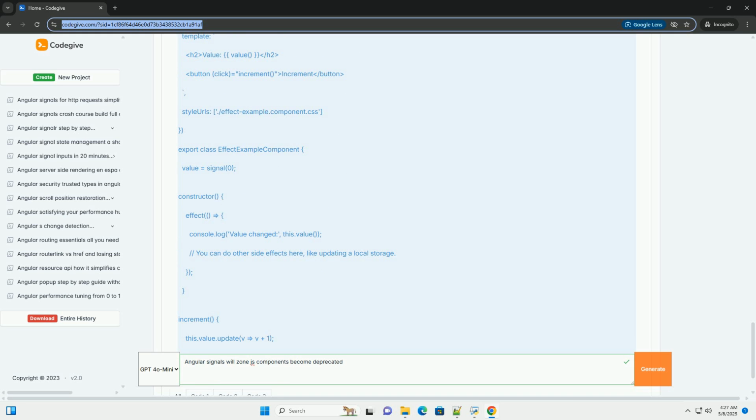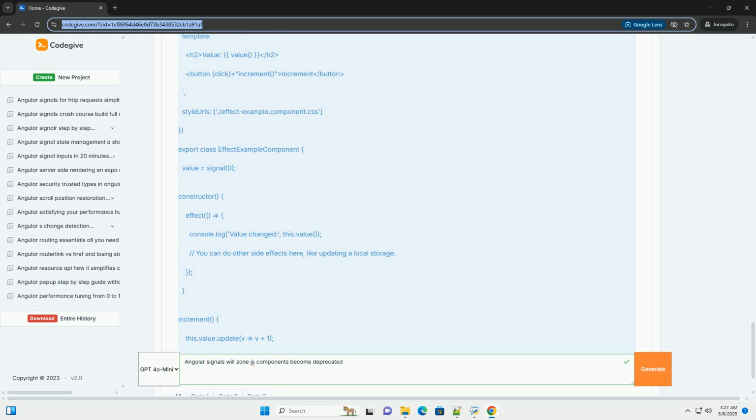Angular will automatically update the template whenever the signal value changes. Event handling and updates: you update signals in response to user events or other asynchronous operations. Side effects: use effect functions to perform side effects when signals change, such as updating a chart or sending data to a server.